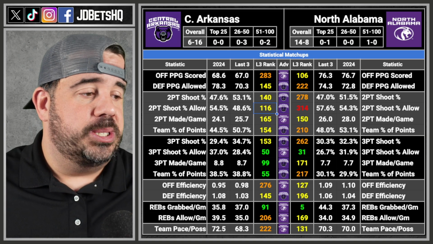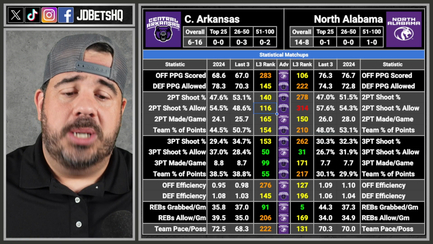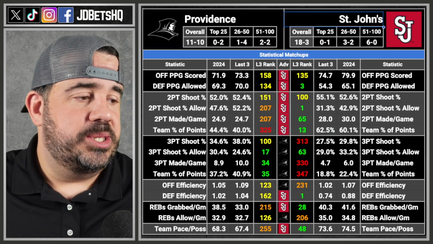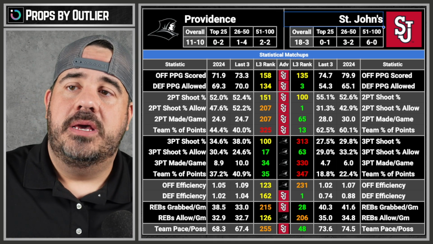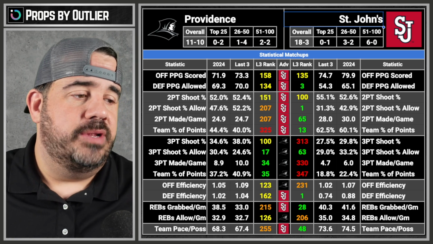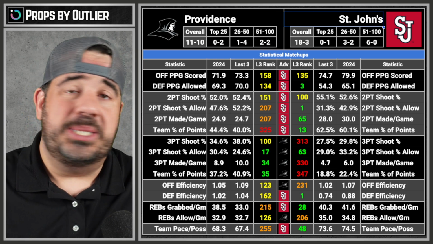So now we're going to go back and look at some 3s. Now we got a bunch of 3s. So let me load up the 3s and jump right into them. All right, we're rolling into the 3s now. So this is going to be a little quicker because there's only 3, so it's going to be easier, I think. So first one up is St. John's and Providence. Just so you know, Florida, Tennessee's a 2. We wouldn't take that.